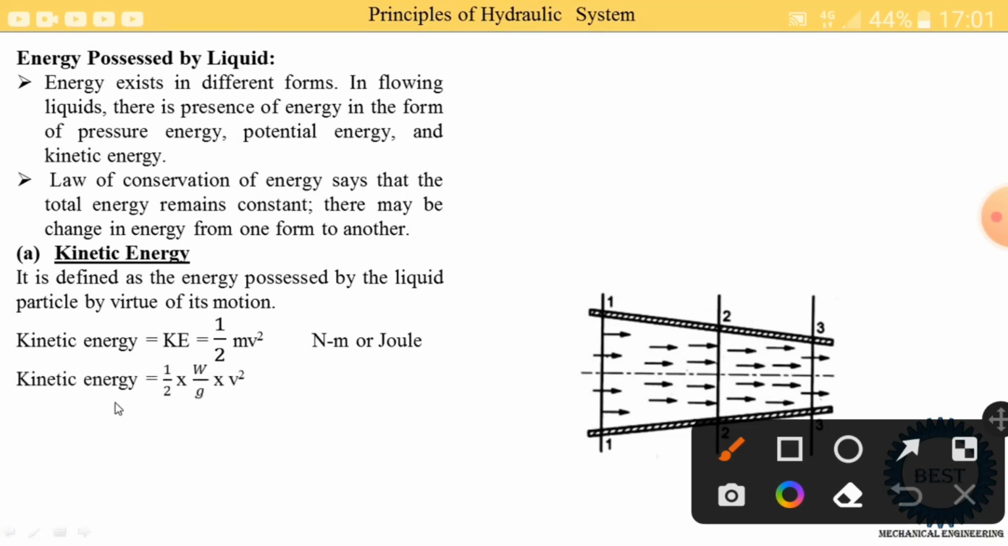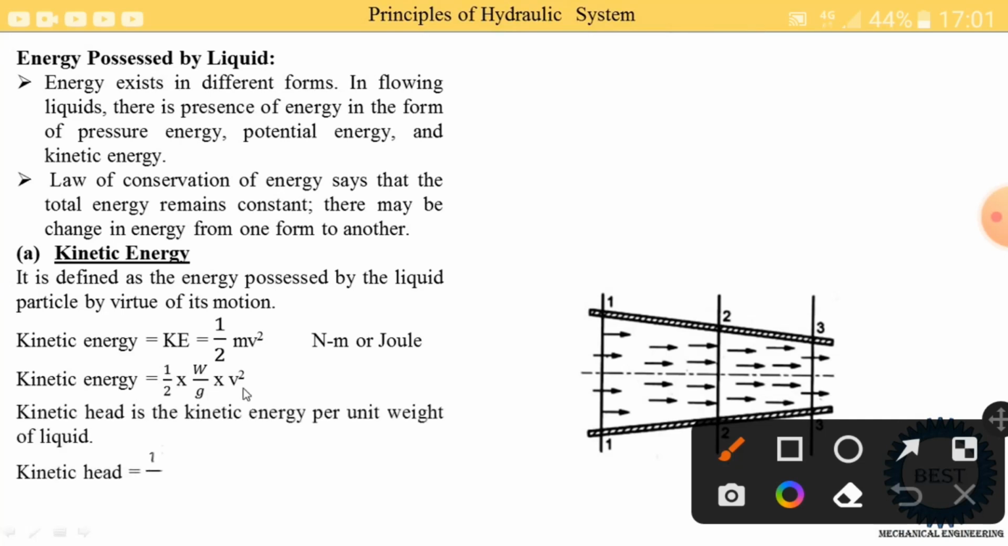Now we further modify this equation. We know that the mass is equal to the weight divided by gravitational acceleration. So here we write 1 by 2 into weight divided by g into v square. Now this is the equation of kinetic energy. Then after, we write the kinetic head equation.